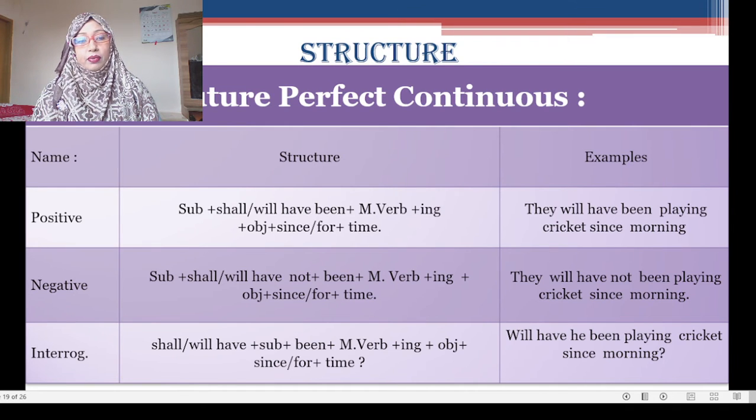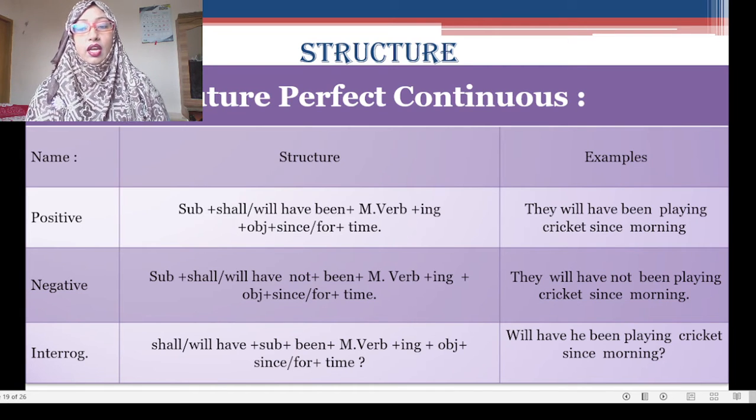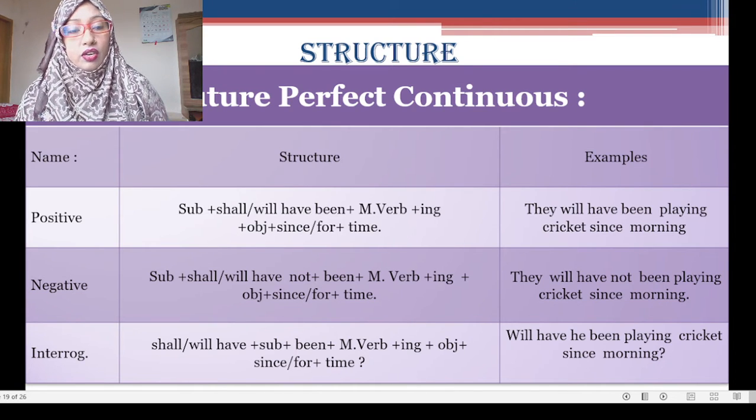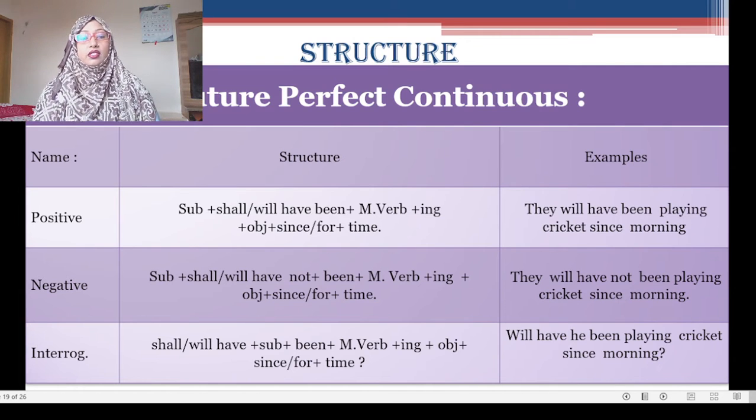This is the example of affirmative sentence on future perfect continuous. And the structure of negative sentence will be subject plus shall/will have not plus been plus main verb plus ing plus object plus since or for and then time. So the answer is they will have not been playing cricket since morning.